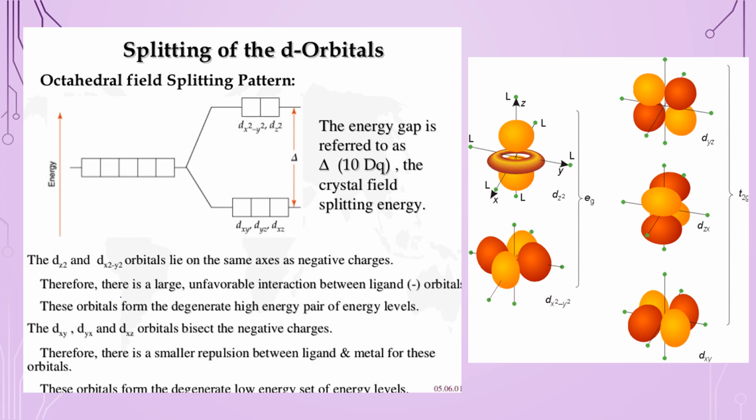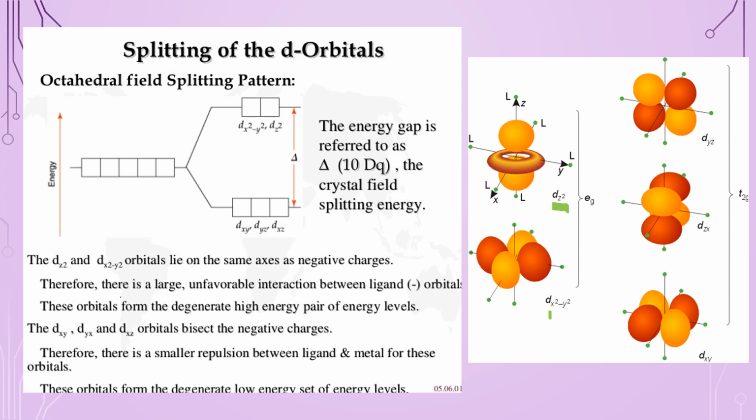To answer this question, let us again study the shapes of the d orbitals. It is clear here that the dz square and dx square minus y square orbitals lie on the same axis as the negative charges.